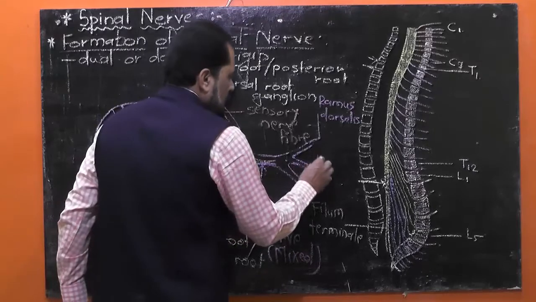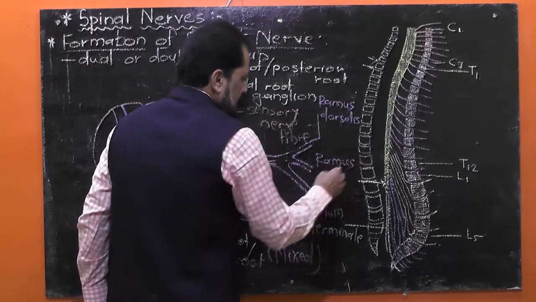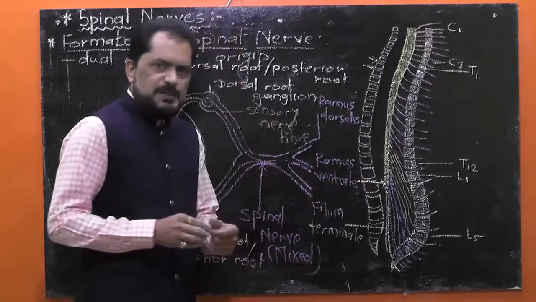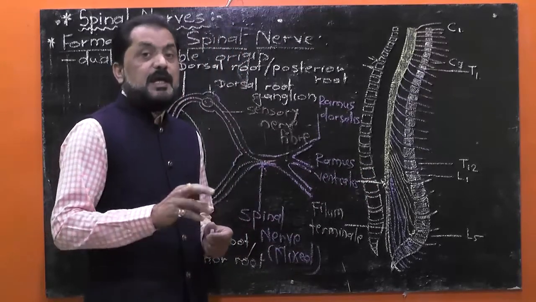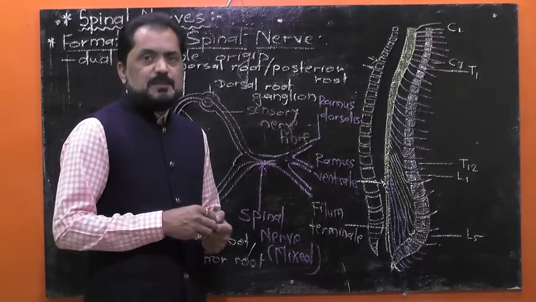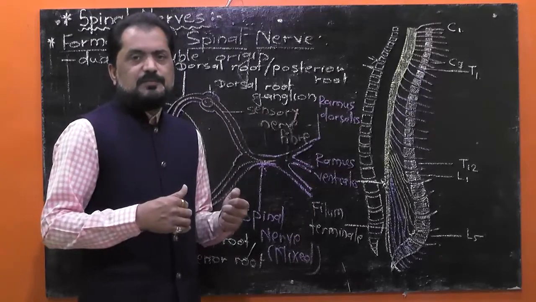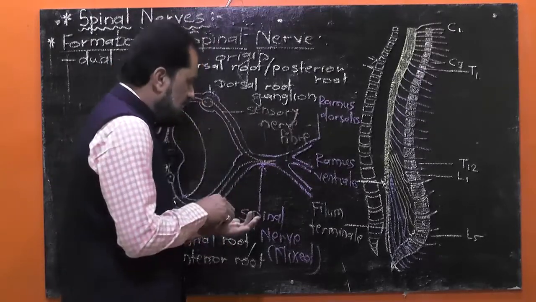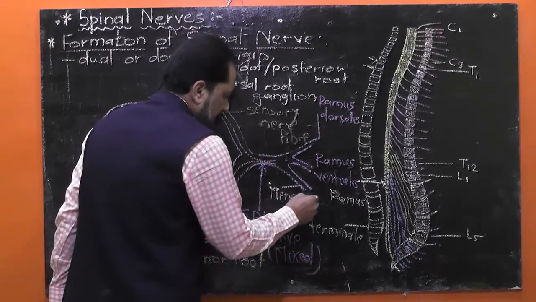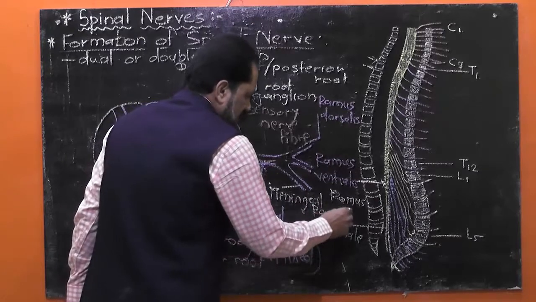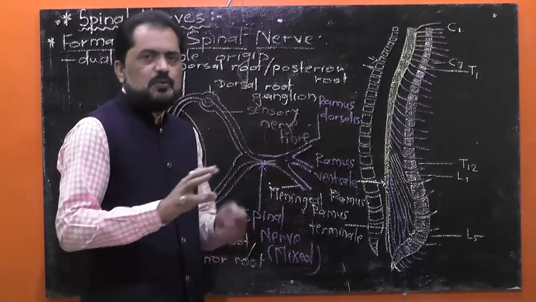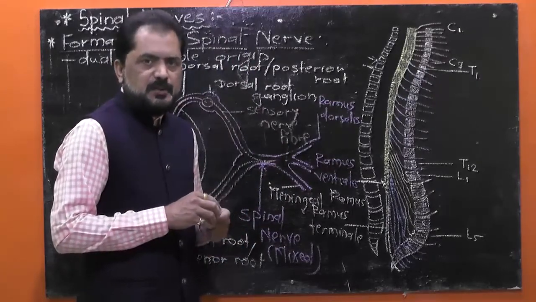Second branch is known as ramus ventralis. It may be known as the ventral ramus or the anterior ramus, and it is supplied to the skin and muscles of ventral side of the trunk. Okay, while the third branch is known as meningeal ramus. Ramus stands for the branch. It is a very short branch and it innervates the meninges, outer protective covering of the spinal cord.